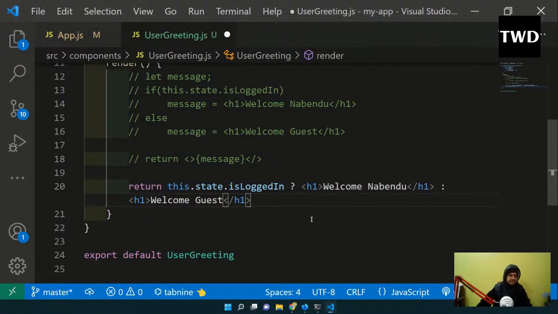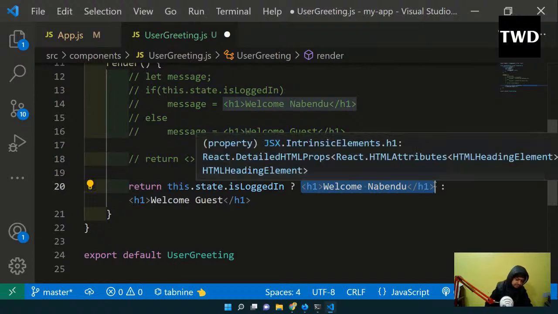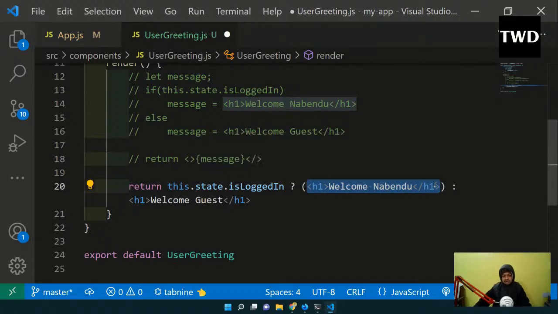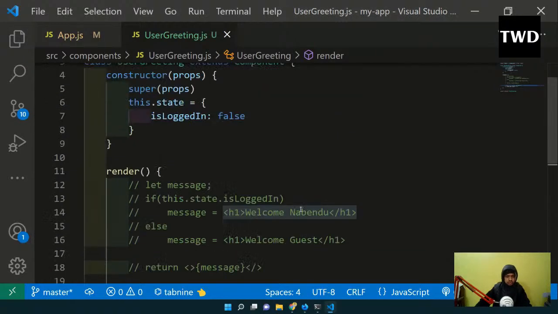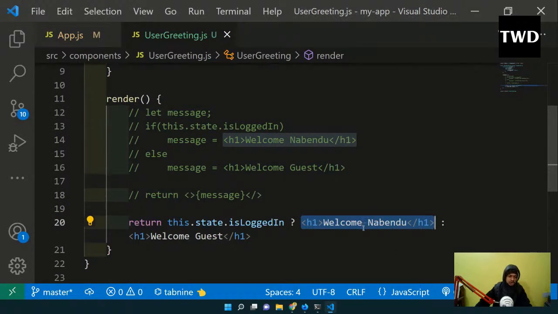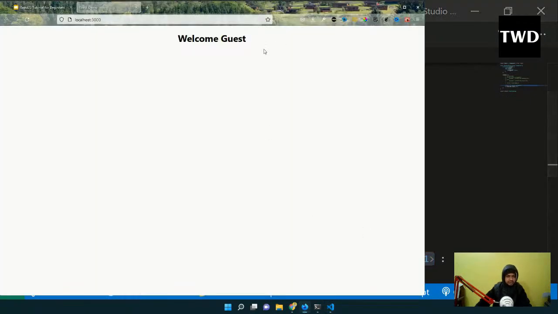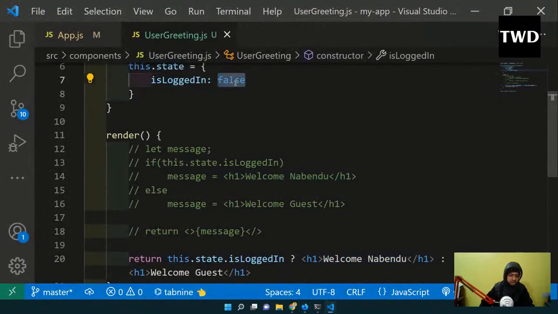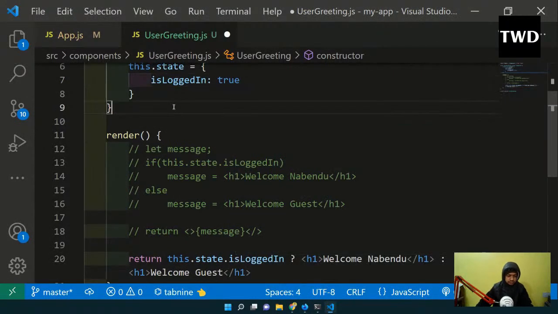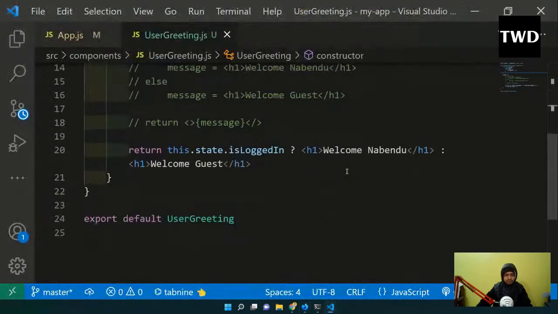And even if there is more than one line, what we generally do in a ternary operator is wrap it with normal brackets, and I can give multiple statements, but we don't have that right now, so I will not use it. So we can do that. This is what we use the most, the ternary operator. Okay, so welcome guest has been shown, then I'll make it true, and welcome Nabendu will be shown. So this is how it is shown.